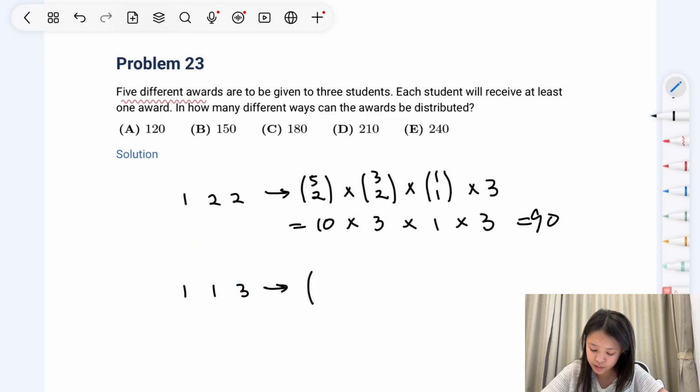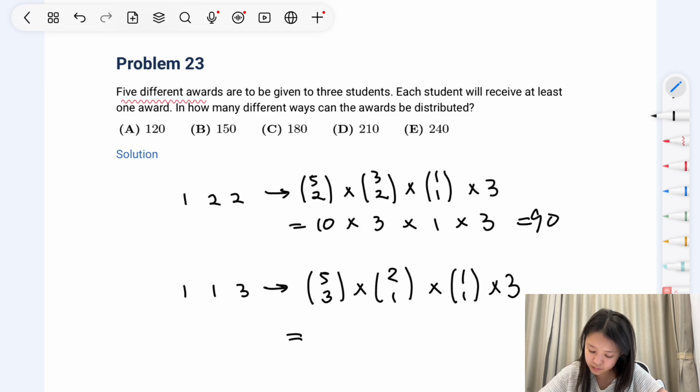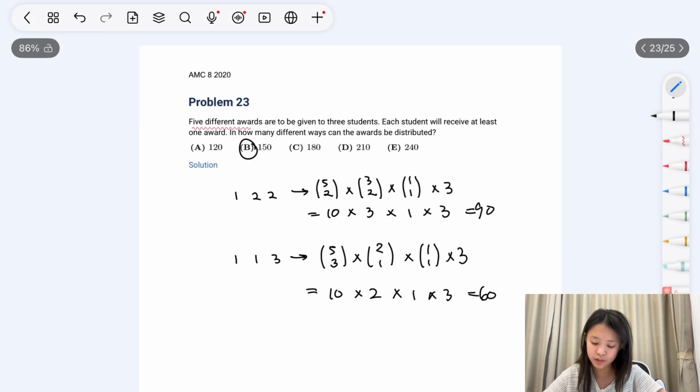Next scenario is 5 choose 3, 2 choose 1, 1 choose 1, scramble it 3 ways, equals 10 times 2 times 1 times 3, which is 60. So the total sum is 150, which is B.